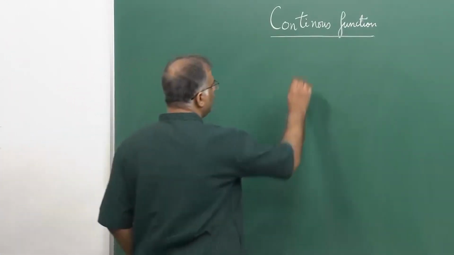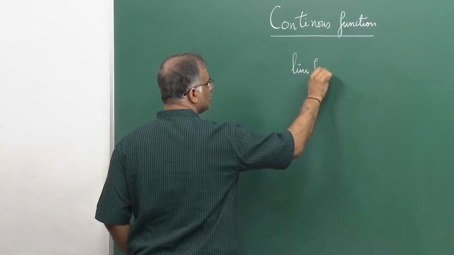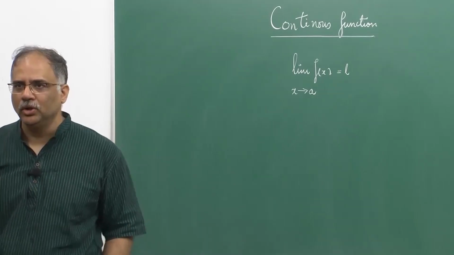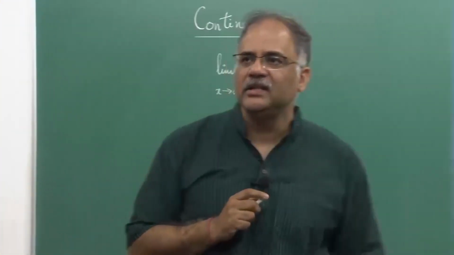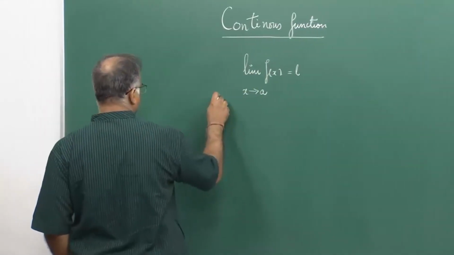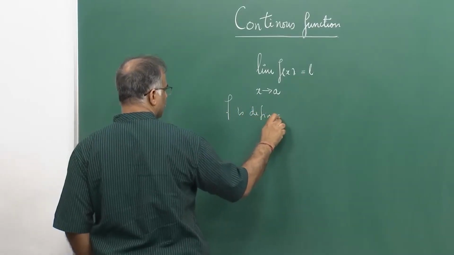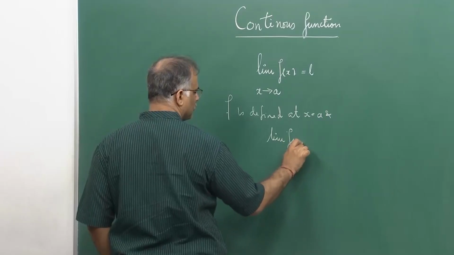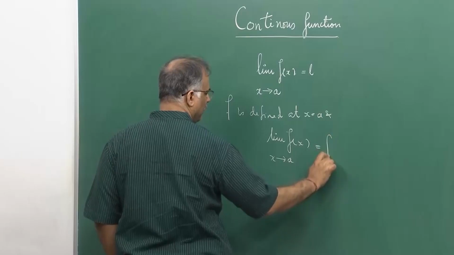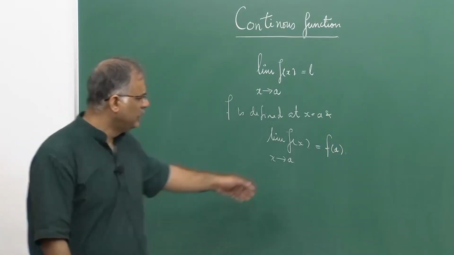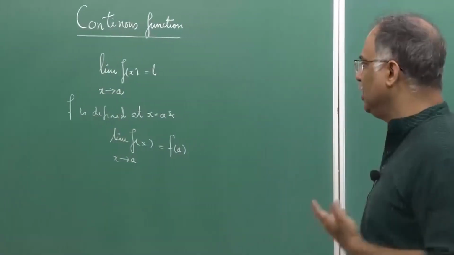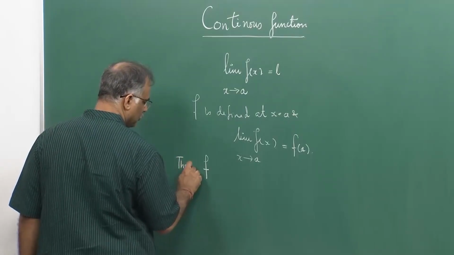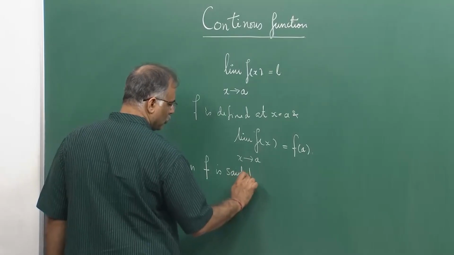When we were speaking about limits, when we wrote this statement, we did not bother whether f was defined at a or not, but suppose luckily f is defined at a, and we have limit f(x) as x tends to a is f(a), then and only then we call the function f to be continuous at a.